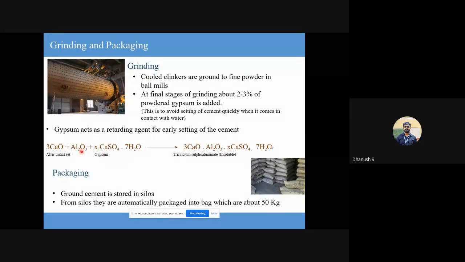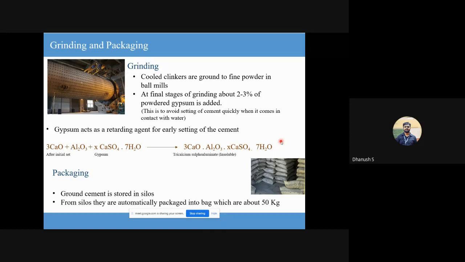Okay, you still have this CaSO4.7H2O as it is. So it is just tricalcium sulfoaluminate hydrate that is there. So this thing is not, how do I say this? It's not chemically reacted with the other Bogue compounds. It is present just so that it can delay the setting time. That is all. That is why we don't add it in the rotary kiln itself. We add it at the grinding stage of the clinkers.